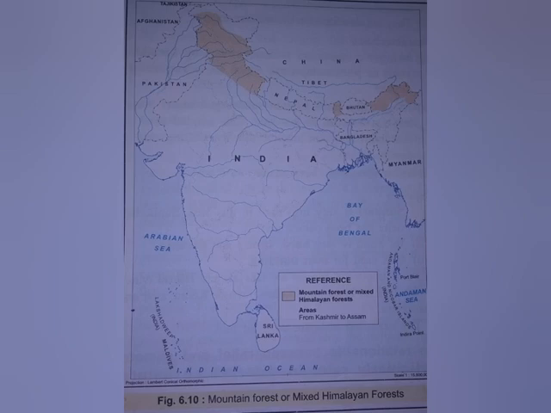Characteristics of mountain forest. Mountain forest consists of mixed deciduous and coniferous forest. They occur in the transition zone of mixed forest and coniferous forest. And the species: spruce and cedar in the north, and eucalyptus found in the Nilagiri.